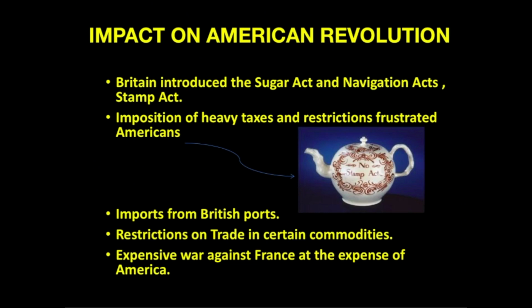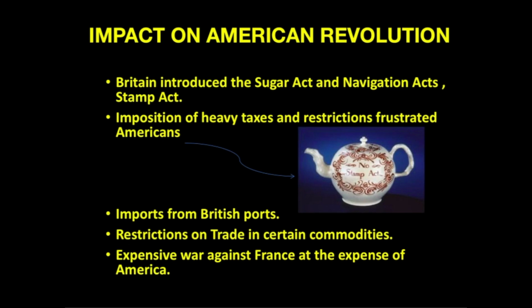So we have earlier seen what the mercantilist policy of Britain was and how it affected the American markets and profits. Now why did it lead to the American Revolution? For this we need to understand a little more background.